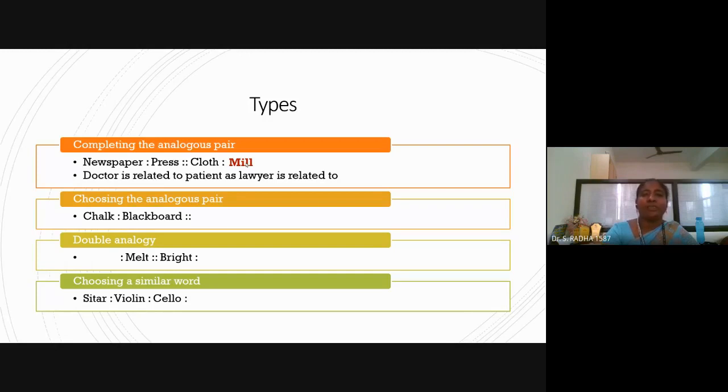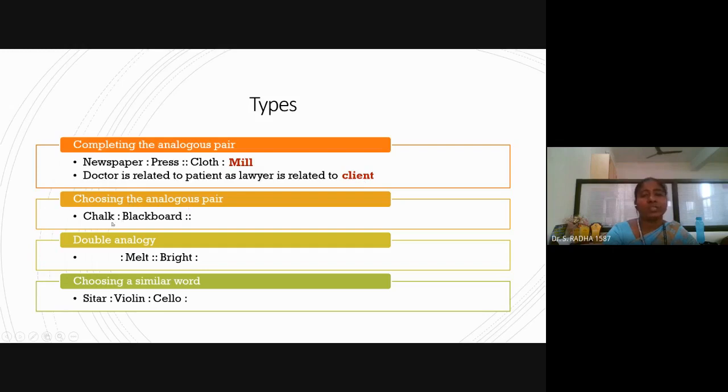Because everyone cannot be called a criminal, because some representative may approach the lawyer, so that representative can be called a client. So doctor, maximum patients will approach, but lawyer, the person approaching is called a client. Until the decision is given, the person cannot be called a criminal, so he is a client.